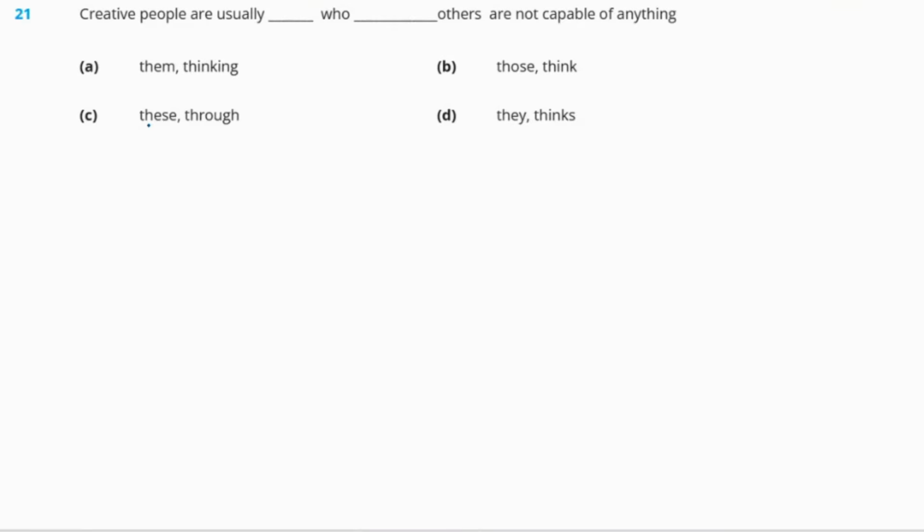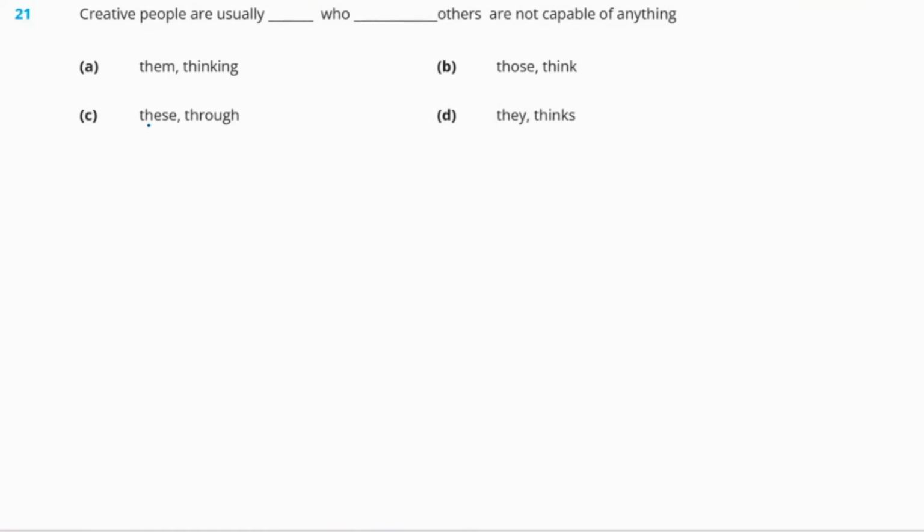Now, question 21. Creative people are usually dash who dash others are not capable of anything. Okay, now here are two blanks and we have to fill in the blanks one by one. So the first blank will be filled with a demonstrative. Okay, so let us see. Creative people are usually dash. Okay, so what are the demonstratives that we use? This, that, these, and those.